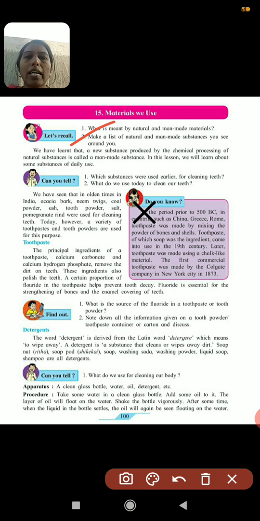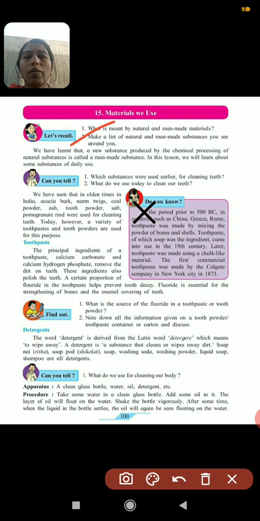What is meant by natural and man-made materials, which we have seen in 6th standard, children? Natural materials means what? Which we are getting from nature. And man-made materials means what? The new substance which is produced by a chemical process from natural substances by man, it is called a man-made substance. So in this lesson we will learn about some substances which we are using in daily use.